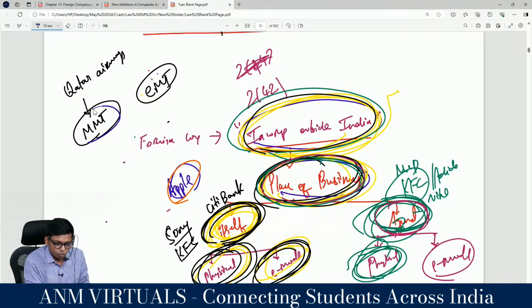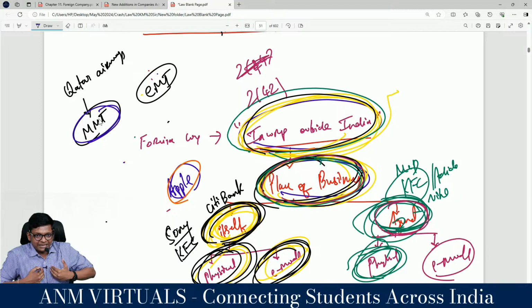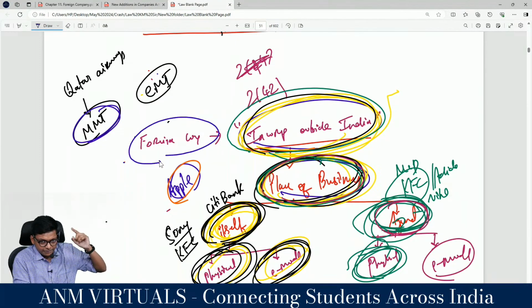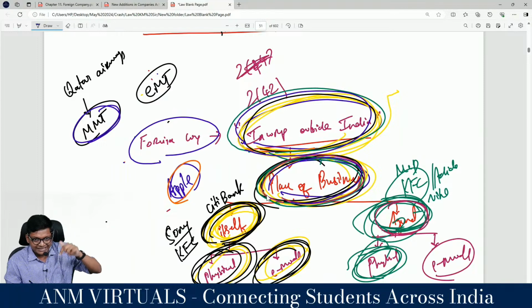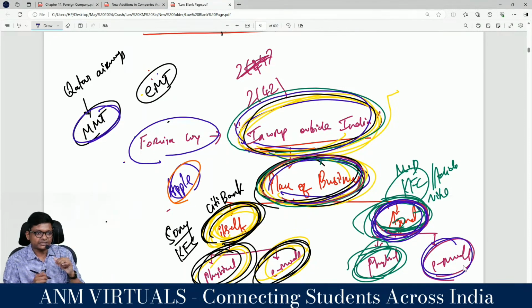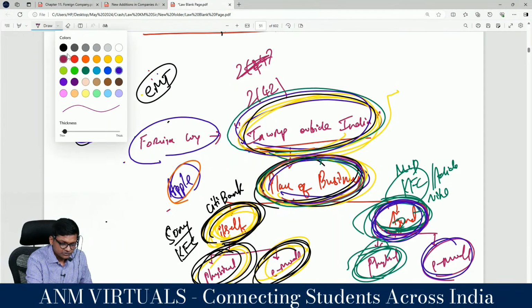Now let's say you are booking Qatar Airways on Make My Trip. So the company I am transacting with is Make My Trip. Foreign company, Make My Trip, incorporated outside India in US, place of business in India. Prakash is booking to go abroad. He is booking through an agent, electronic mode. Is it correct, guys? No. It will be the opposite.